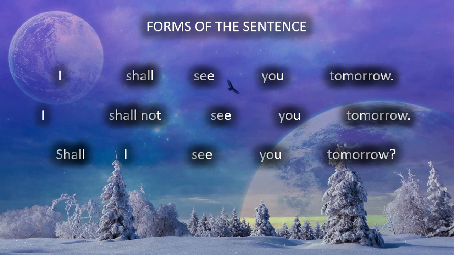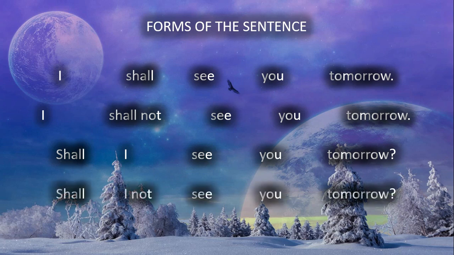Question mark. And if we are to change it into the negative interrogative, we put the auxiliary verb first and then add not next to the subject. So it becomes, shall I not see you tomorrow? As you can see, the forms of the sentences are very easy again to understand, as always.